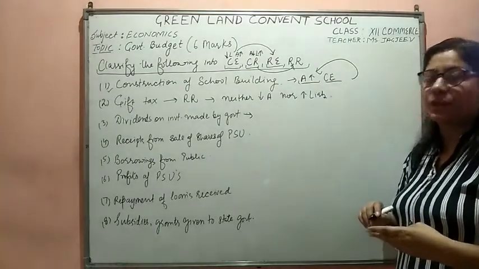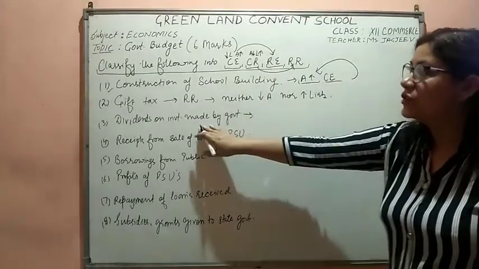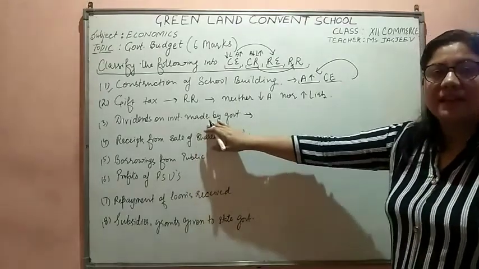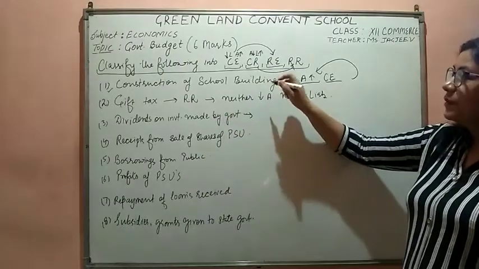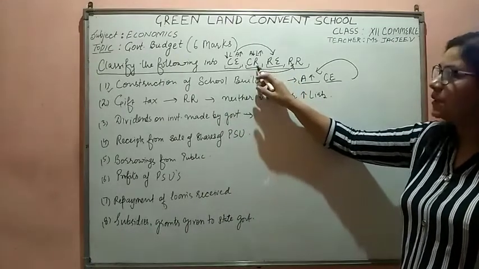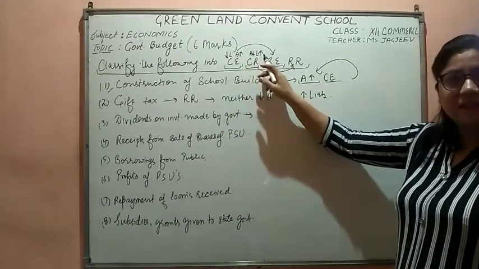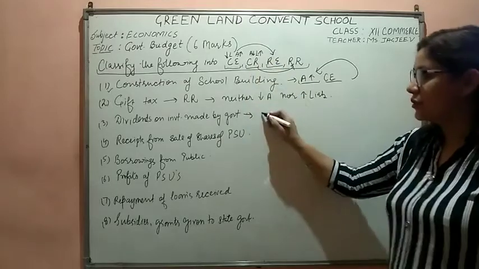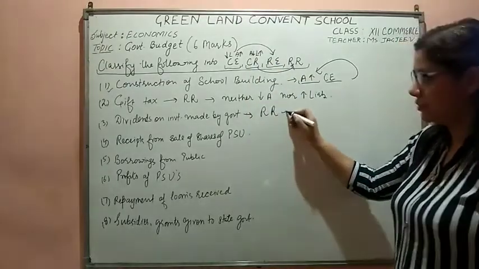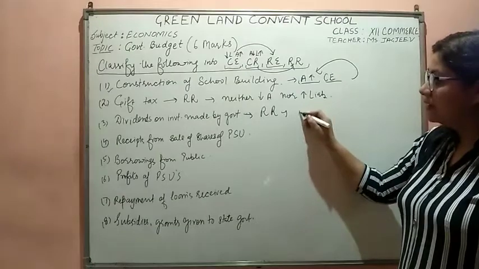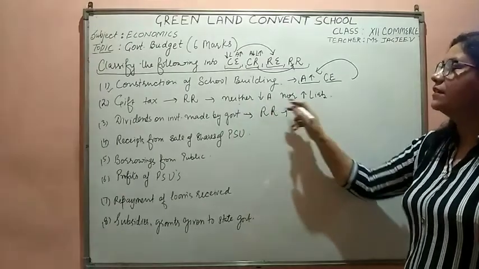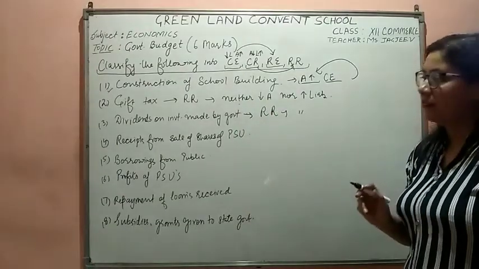When the dividend is received, the assets are not decreasing, the liabilities are not increasing. So it would be a revenue receipt. The reason would be the same, neither decrease in assets nor increase in liabilities.